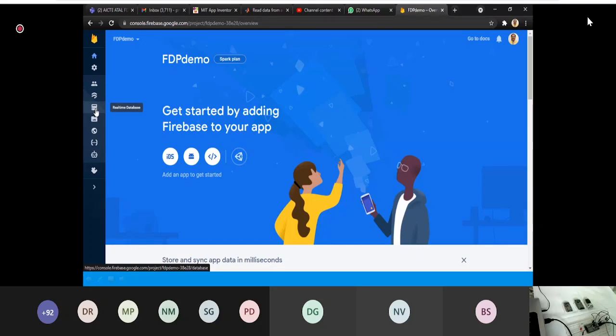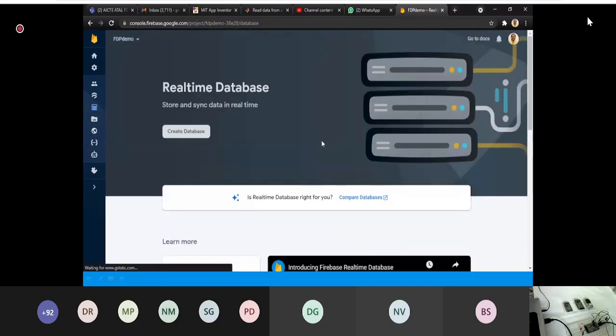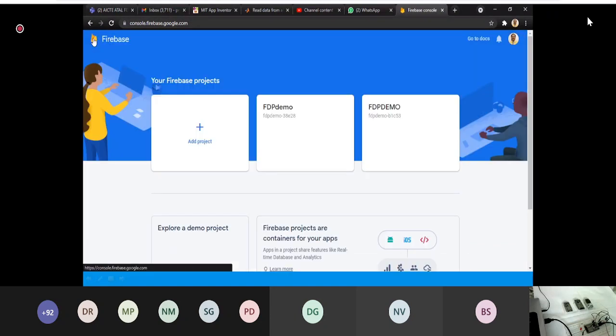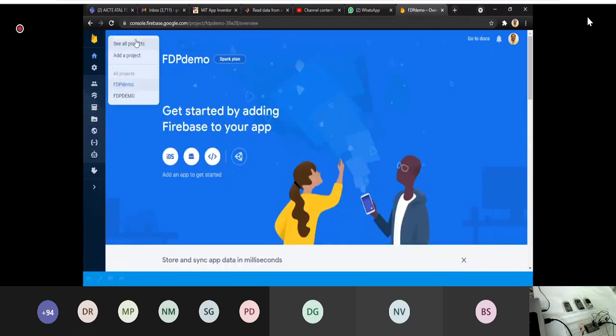Okay, sorry. Those who are doing it for the first time will get another option called Build. There will be a Build option. Click on that Build, and then there is authentication, Firebase database, real-time database, storage, hosting, functions, and machine learning.